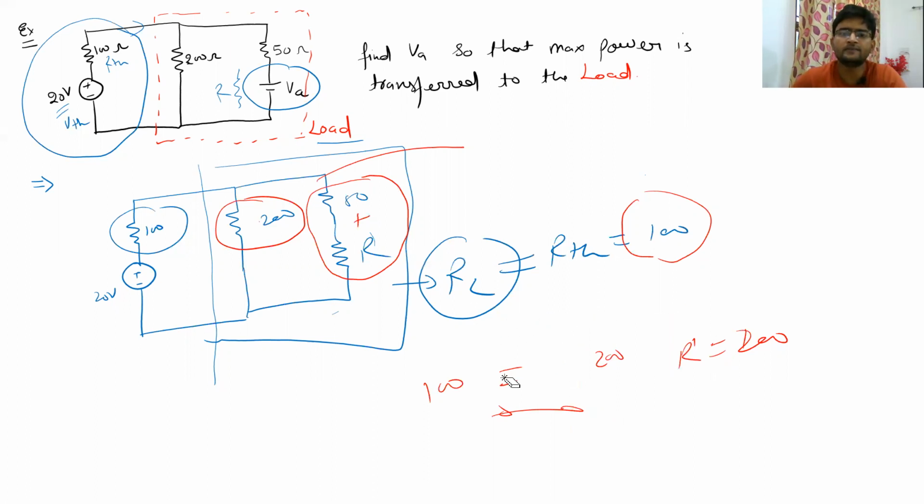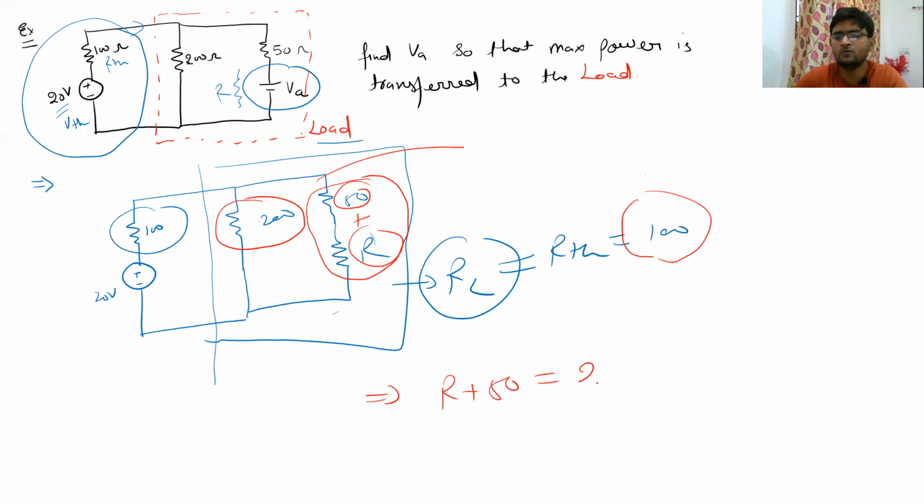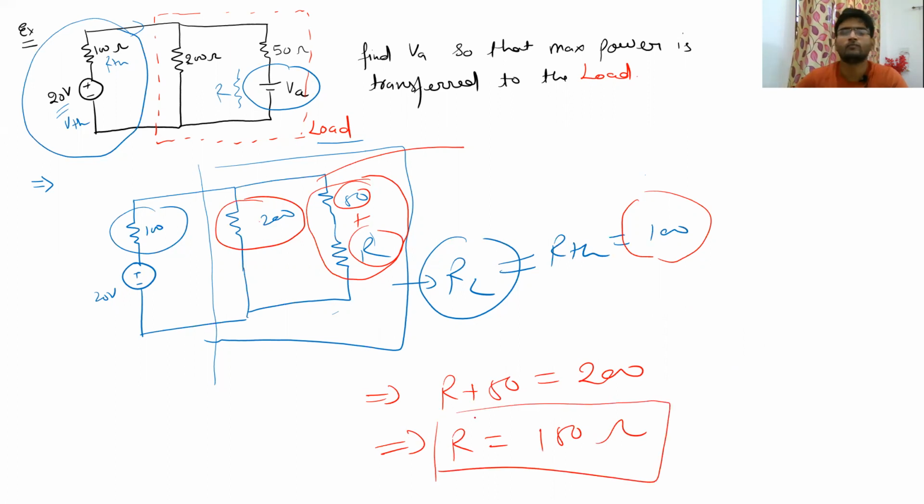So it means the summation of 50 and R should be equal to 200 ohm, which means R plus 50 is equal to 200 ohm, which means R should be equal to 150 ohm. Now we have got the resistance that we have assumed in the place of VA as 150 ohm. Now we are going to solve this circuit so as to find the voltage across this R, which will be nothing but equal to VA.